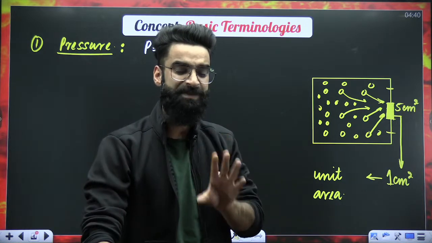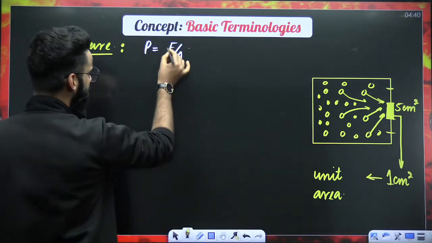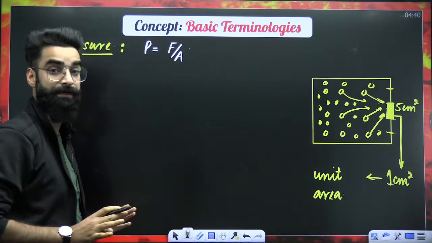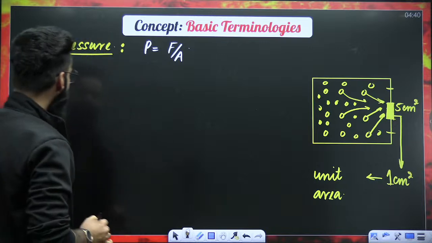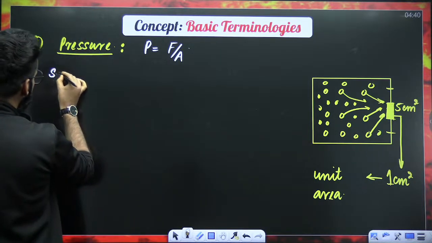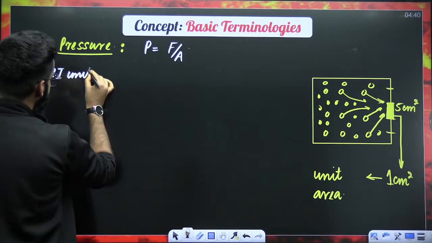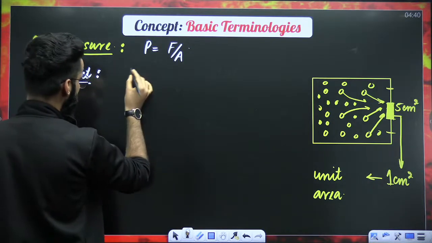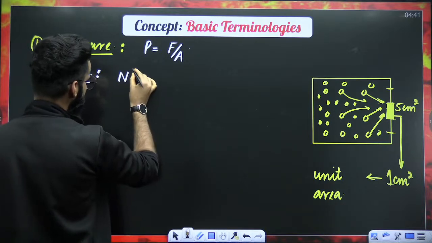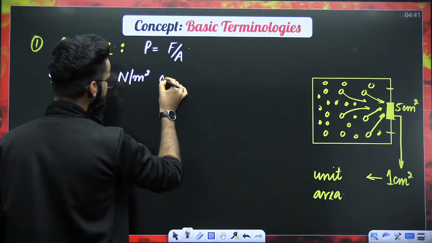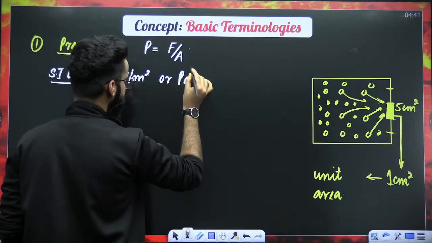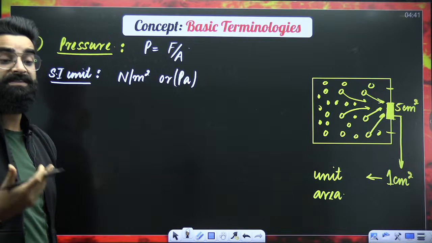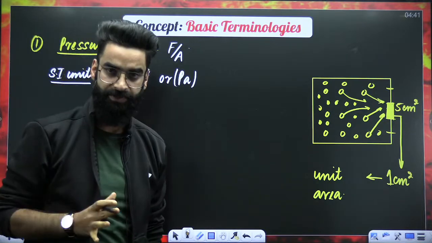Okay? So what is pressure? Pressure is defined as the force exerted by the gas molecules on the unit area of the wall of the container. Number one. Number two, if I ask you, what about the SI unit of pressure? You all must be knowing the SI unit of pressure is basically Newton per meter square, or you call it Pascal as well, right? You call it either Newton per meter square, or you can call it the Pascal. This is the SI unit of pressure.